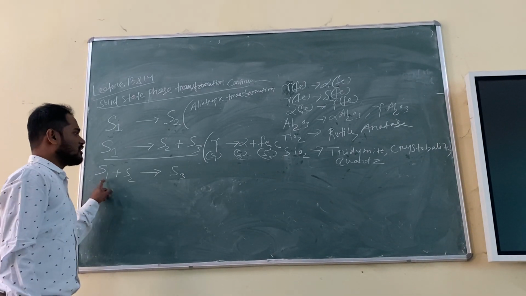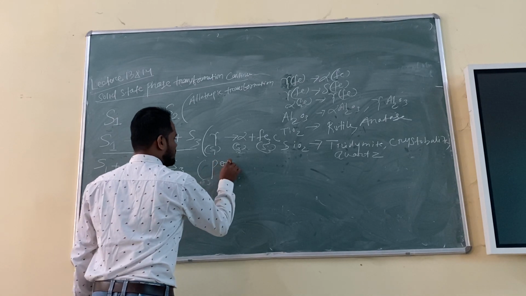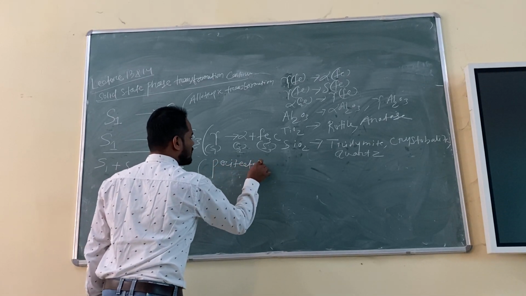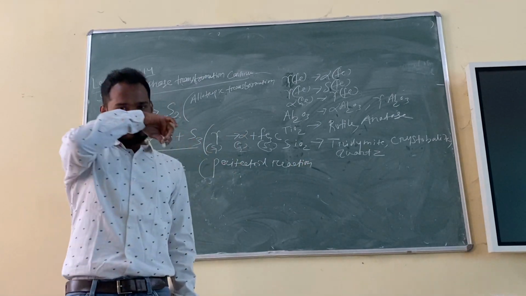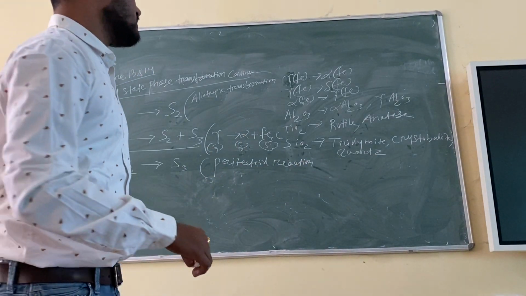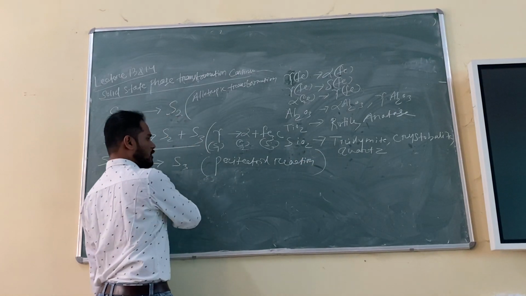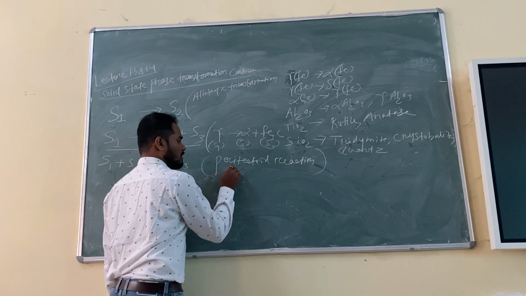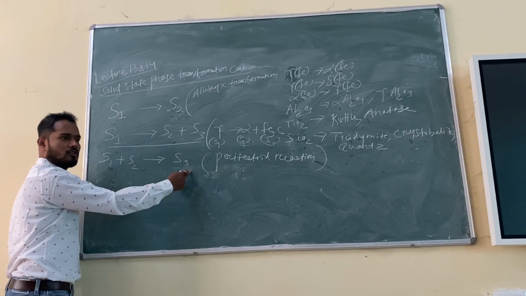And this kind of reaction is actually peritectoid, you should write it. Peritectoid reaction. And this is your assignment: to find out in which alloys this kind of reaction is happening. Peritectoid means two solids will combine to give one solid.